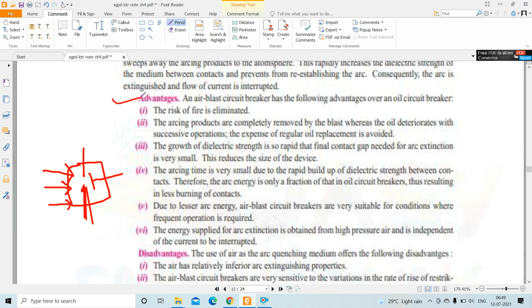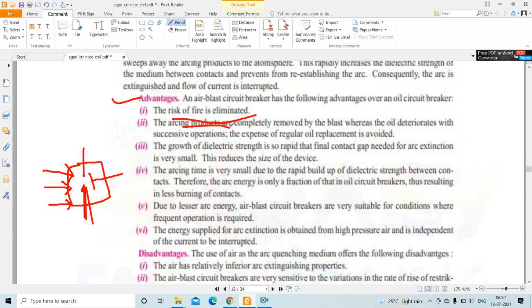There are some advantages of the air blast circuit breaker. The risk of fire, which occurs in the oil circuit breaker, is eliminated. The arcing products are completely removed by the blast, as the air blast sweeps them away, whereas oil deteriorates with successive operation. The expense of regular oil replacement is also avoided.